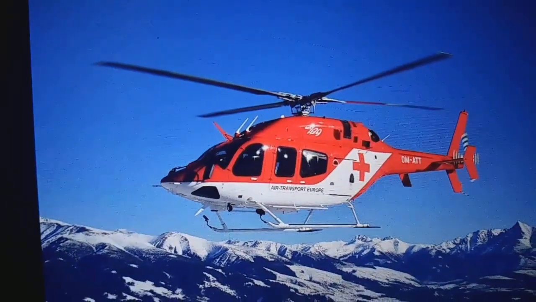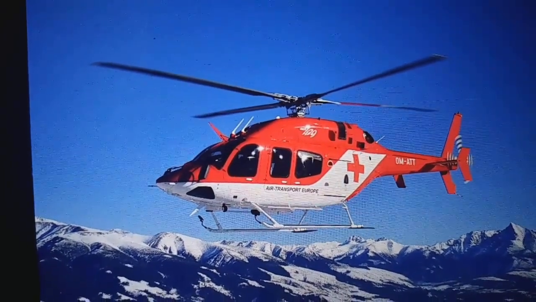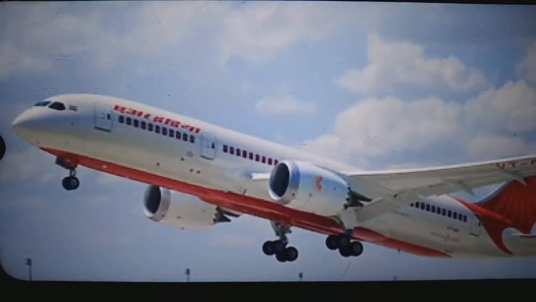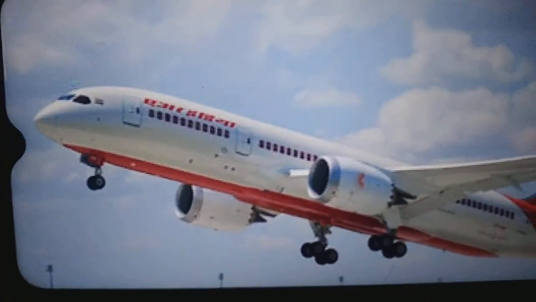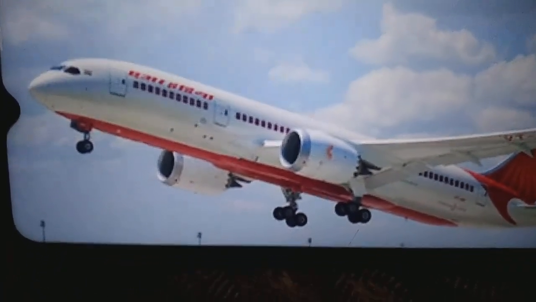Next, air transport. Air transport is the fastest mode of transport. Air travel started nearly 100 years ago. People use airplanes to go from one city or country to another.